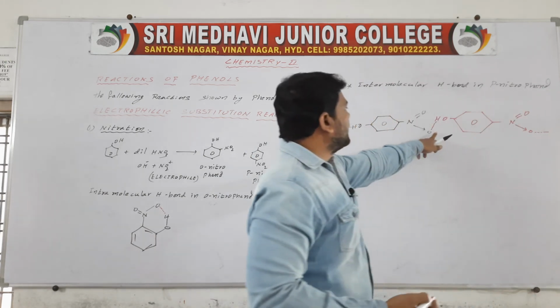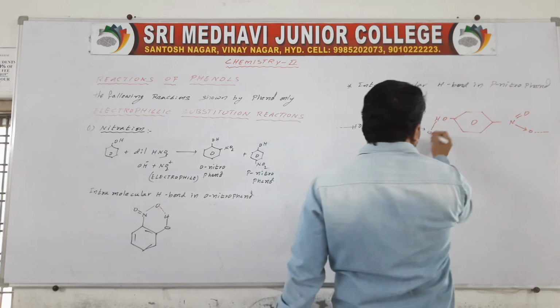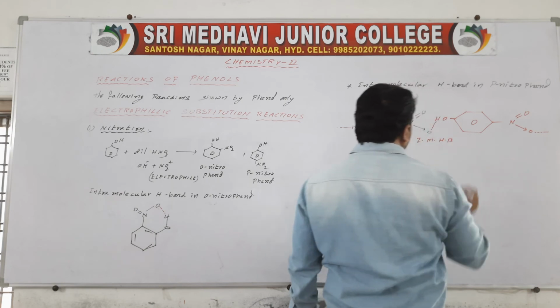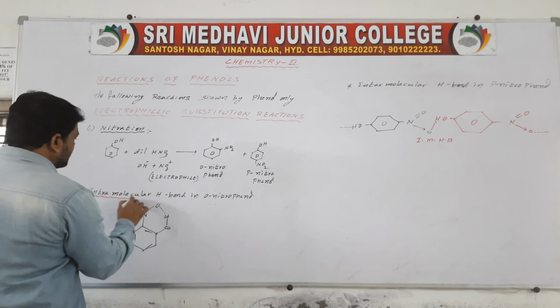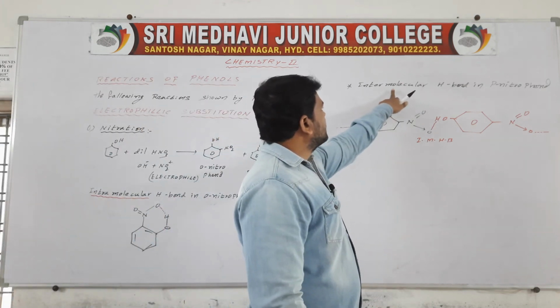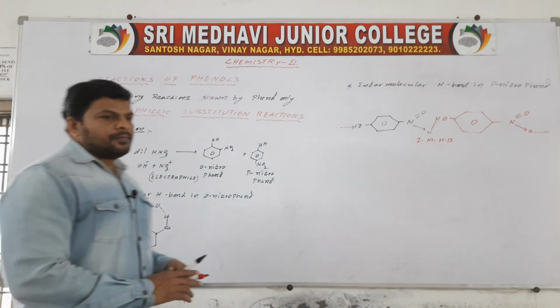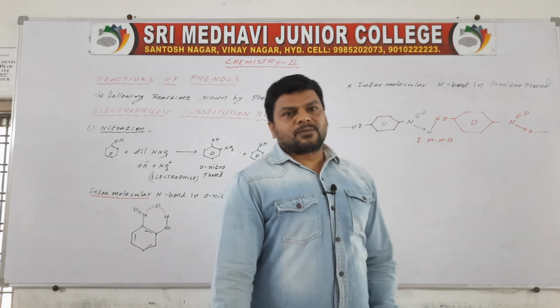So this is intermolecular hydrogen bond. And this is intramolecular hydrogen bond. So it is a inter, it is a intra. So ortho-nitrophenol is steam volatile, and p-nitrophenol is less volatile.